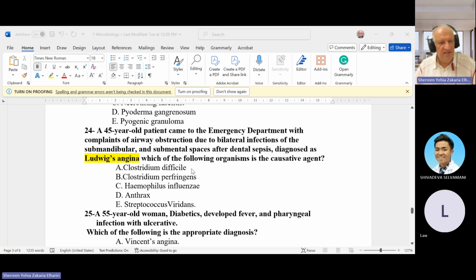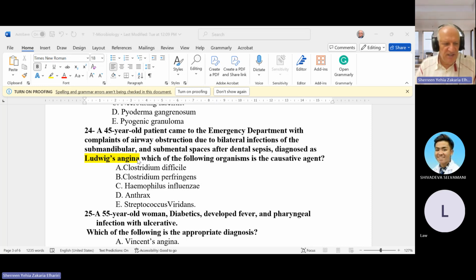Next question, and it also comes more frequently in the ENT chapter, in part 2, in paper 2. A 45 years old patient came to the emergency department with a complaint of airway obstruction due to bilateral infection of the submandibular and submental space after dental sepsis, diagnosed as Ludwig angina.